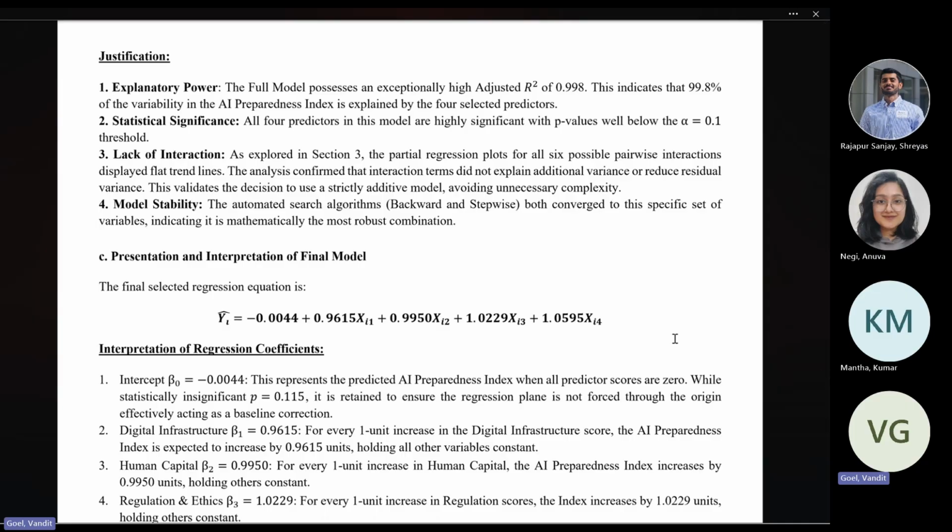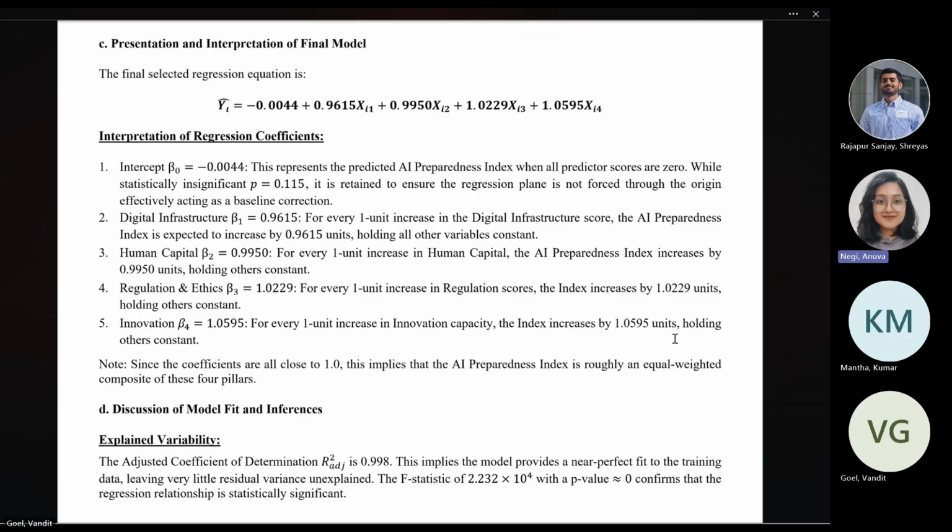Hi everyone, I'm Inwanigi and I will be continuing with the rest of the section with the final model. So we now have our best model. Both backward elimination and stepwise regression converge to the same first order model, confirming that a strictly additive approach is the most robust one.